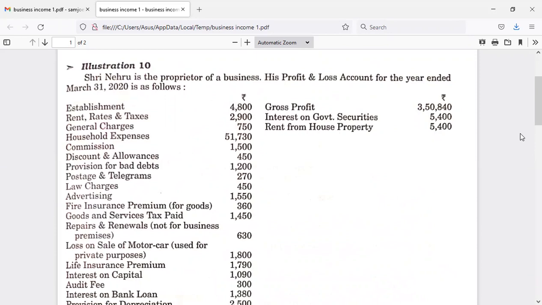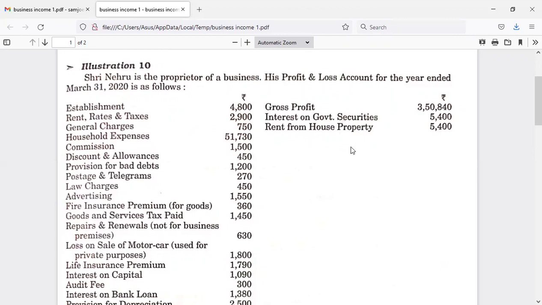and profession. Now, this problem is like this: Sri Nehru is the proprietor of a business. His profit and loss account for the year ending March 31st, 2020 is as follows. So here they have given a profit and loss account, and that means we are supposed to calculate income from business.